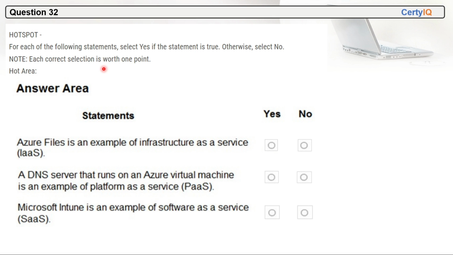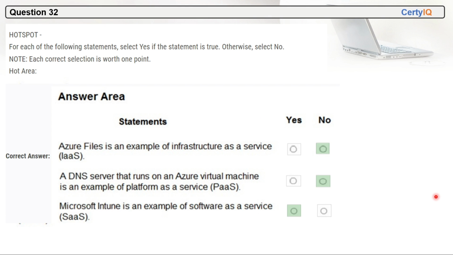Question 32. For each of the following statements, select yes if it is true, otherwise no. So the first one is saying Azure Files is an example of infrastructure as a service. So is this correct or no? Yeah, this is not correct. A DNS server that runs on an Azure virtual machine is an example of platform as a service. This is also not correct because it is saying Azure virtual machine, right? Azure virtual machine is infrastructure as a service, not PaaS. So this is not correct. Fourth is saying Microsoft Intune is an example of software as a service. Yes, this is correct. Microsoft Intune is software as a service.